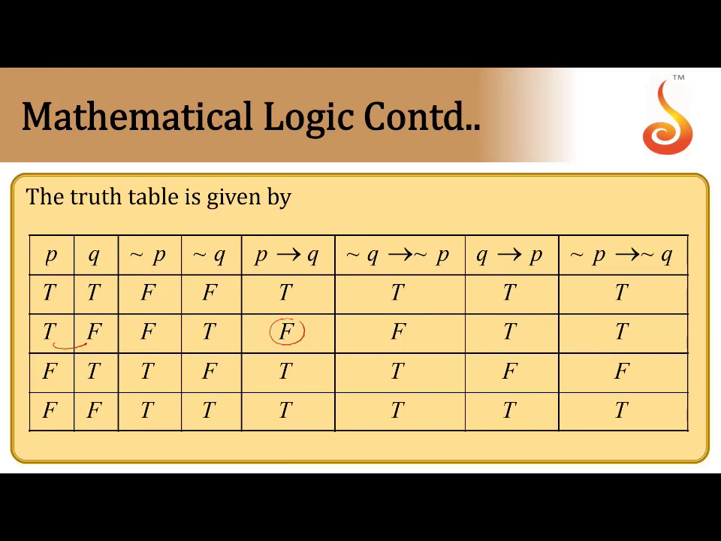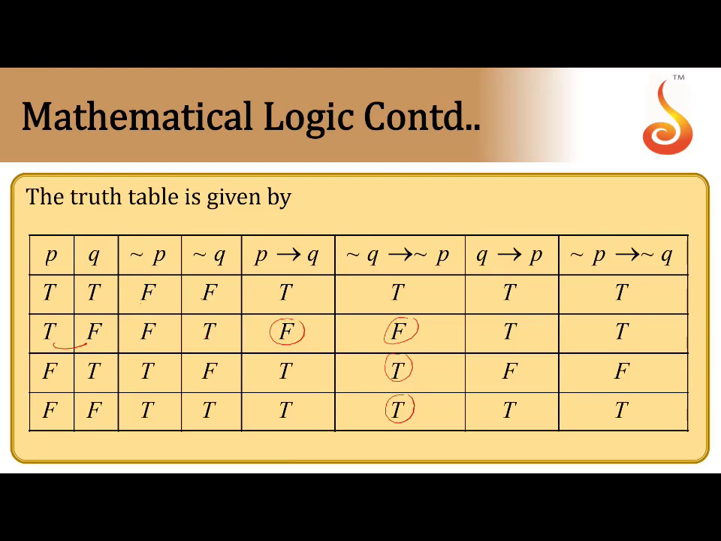Next, negation of P to negation of Q. That means F F T. T F is F. Clear now? F T is T. T T is T only. And Q to P: T F means F, otherwise it is true only. So now Q to P: T T means T, F T is T, T F is F. You can fill the table according to the definition. Sometimes the truth values of the final column are asked, and you can get the answer from this only.